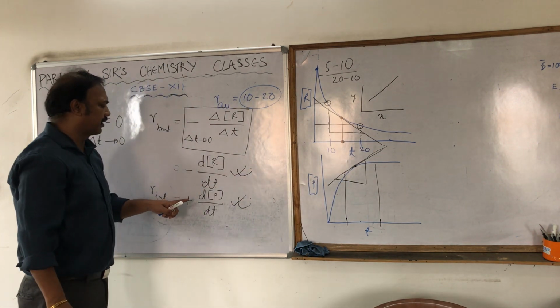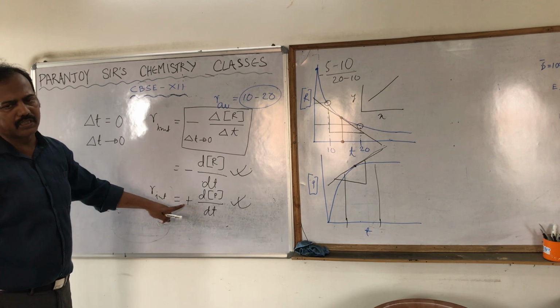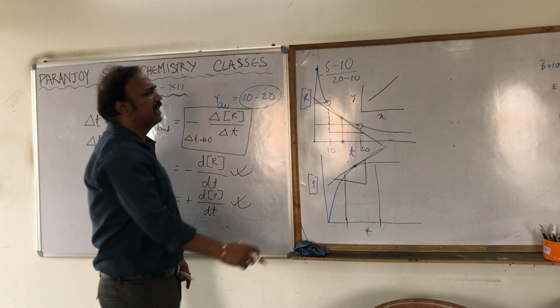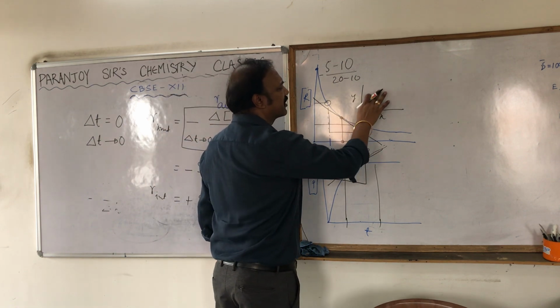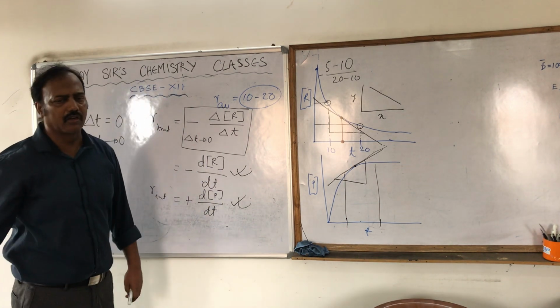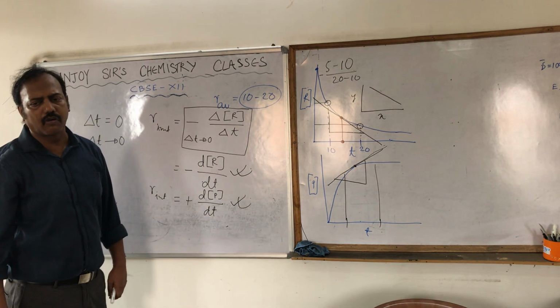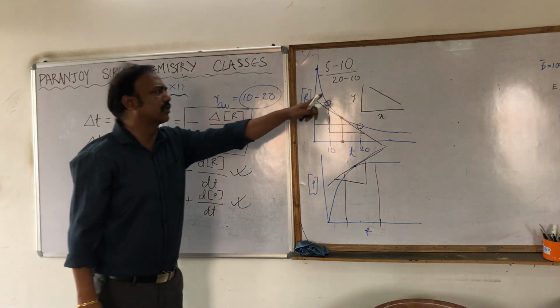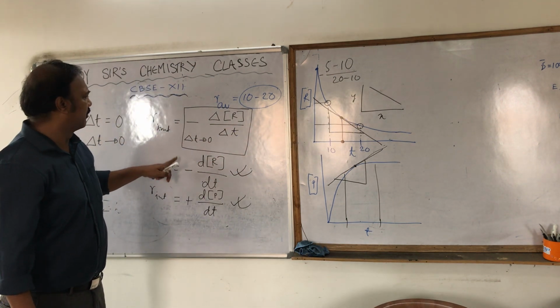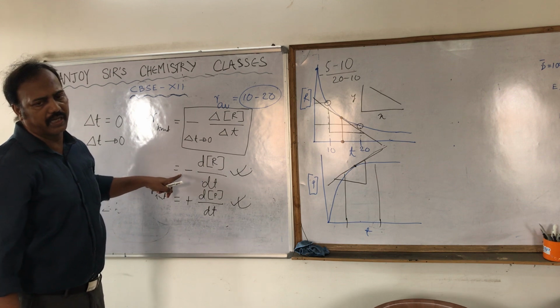So in terms of concentration of P, the slope is positive, and hence the term over here is positive. And if it is opposite, if the value of y decreases with the value of x, then the slope of the curve is called negative. So in this case the slope is negative, and that is why in terms of reactant the instantaneous rate term comes as negative.